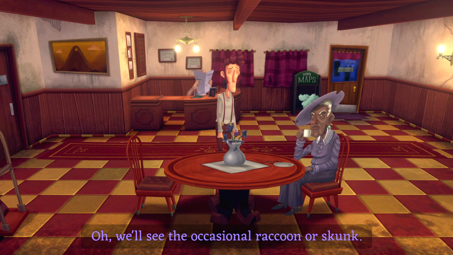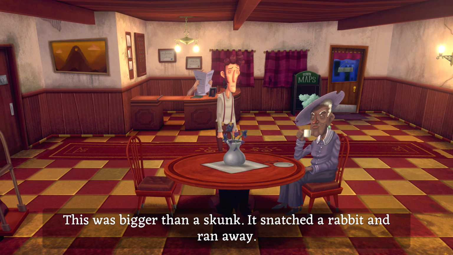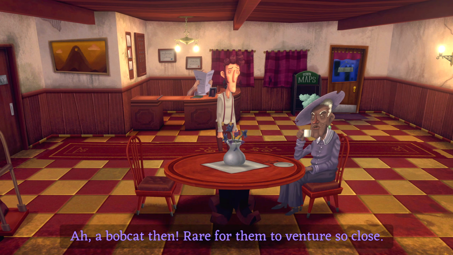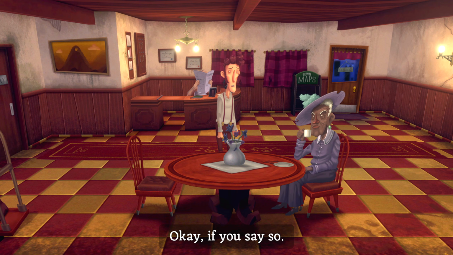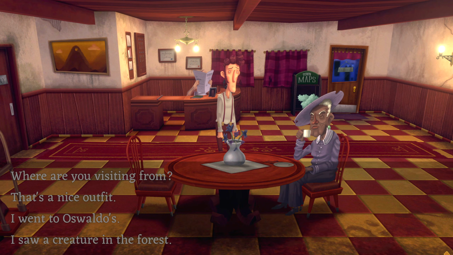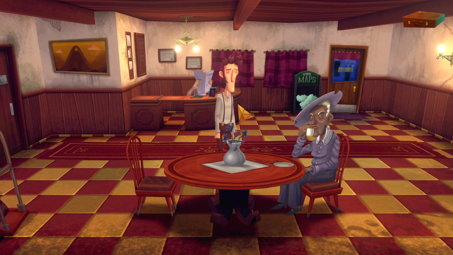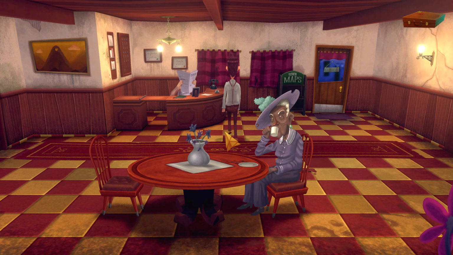Oh, we'll see the occasional raccoon or skunk. This was bigger than a skunk. It snatched a rabbit and ran away. Ah, a bobcat then. Rare for them to venture so close. Okay, if you say so. Definitely wasn't, but yeah, okay. Take care. Right, okay. What about the manager back here?